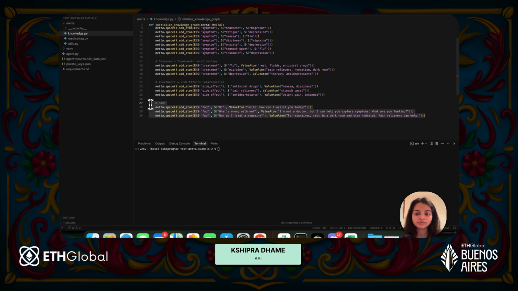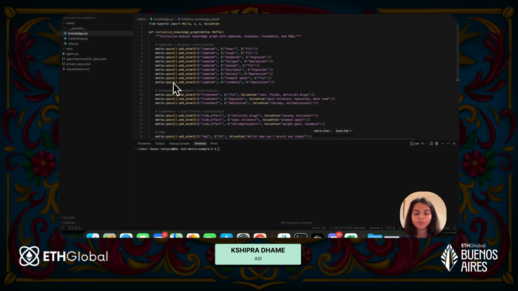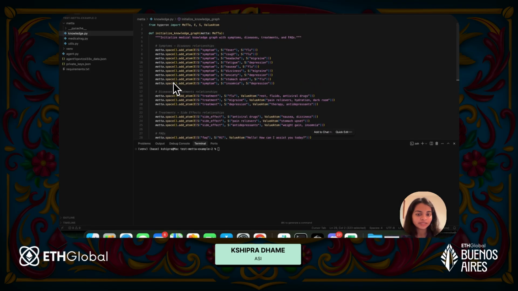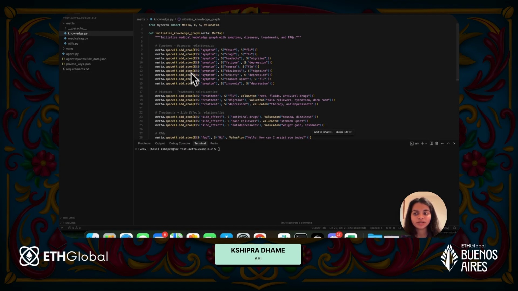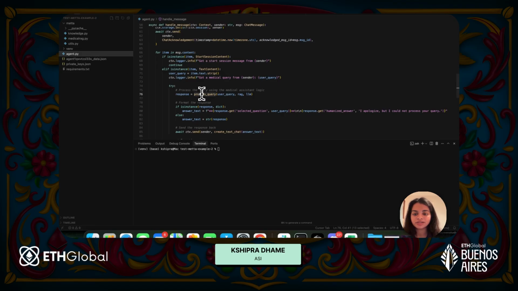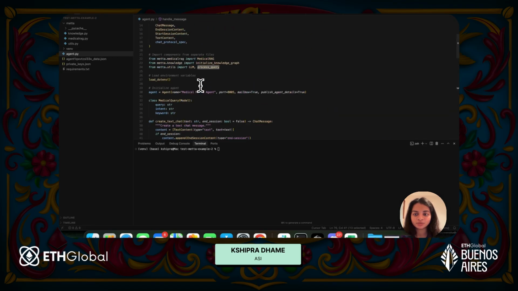And lastly, what could be some FAQs. You can define your knowledge base to be as strong as you want depending on your use case. The stronger your knowledge base, the smarter your agent. That's just it. This is the knowledge base that the agent will be referring to whenever it gets a query. If I go back to the agent, whenever it gets a query, it calls the process query function.